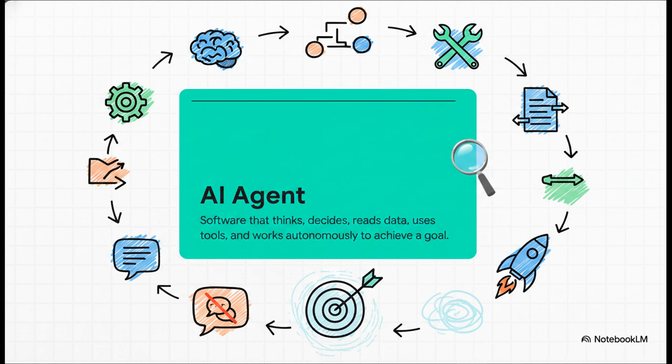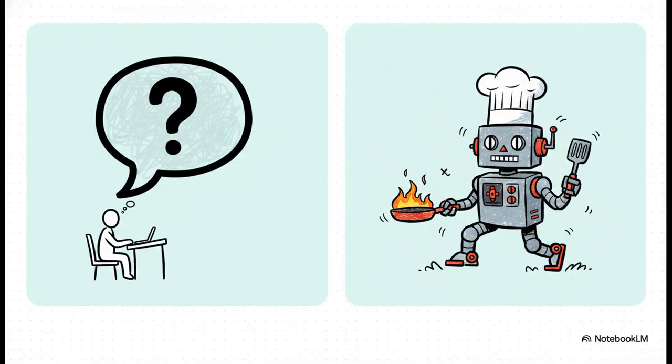We really need to break that misconception that AI is just a chat box. An agent is totally goal-driven. You give it an objective, and it figures out the steps entirely on its own. So it all comes down to the difference between a thinker and a doer. Consider ordinary ChatGPT for a second. It's brilliant, sure, but it simply answers your questions. It's kind of like a consultant. But an AI agent doesn't just give you advice. It literally rolls up its sleeves and executes the work. It's exactly the difference between asking someone for a recipe and having a chef actually cook the meal for you.